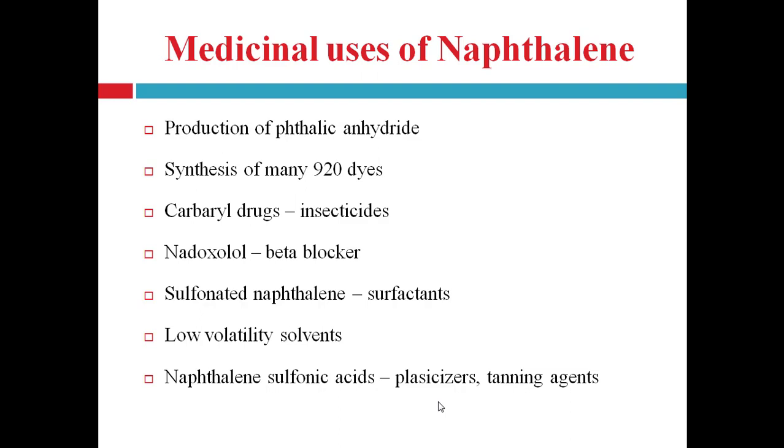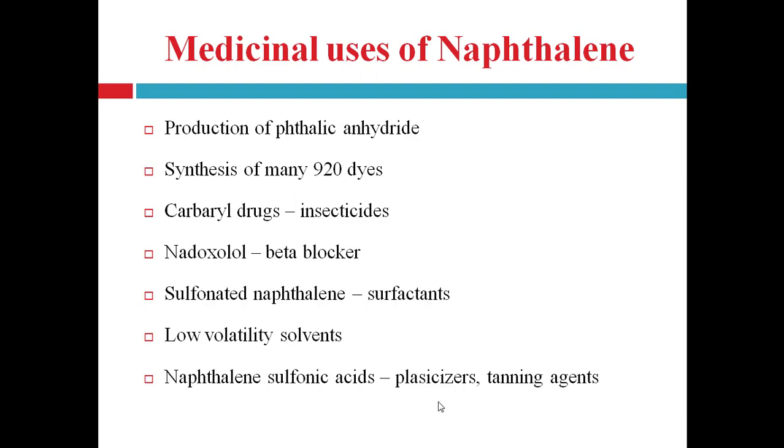Then sulfonated naphthalene is used as a surfactant. Then derivatives of naphthalene can be used as low volatility solvents, right?